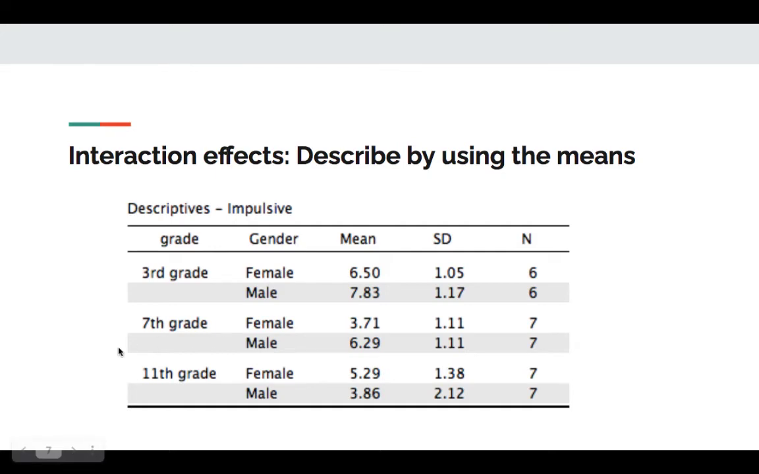Now let's take a look at the means and see, okay, in 3rd grade, males are more impulsive than females by about 1.3. In 7th grade, that gap between males and females grows quite a bit. Males are still more impulsive, but the gap is larger than it was in 3rd grade. And by 11th grade, females have become more impulsive than males, so it's flipped. So if I'm trying to say what's creating this interaction, I would say, first, it's that the gap between males and females grew from 3rd to 7th grade, and second, it's that the pattern flipped completely where females became more impulsive by 11th grade.